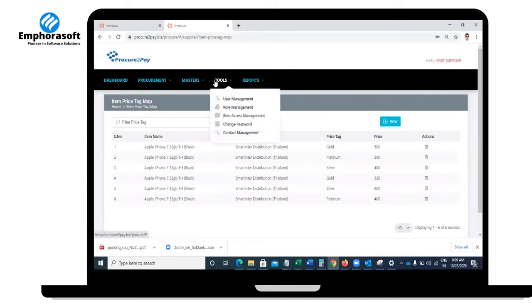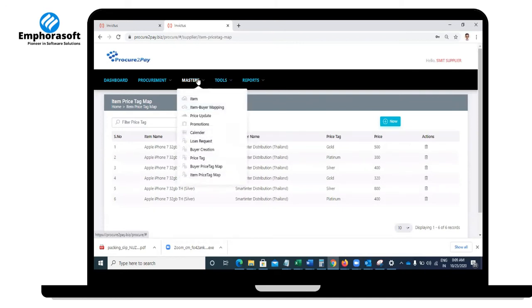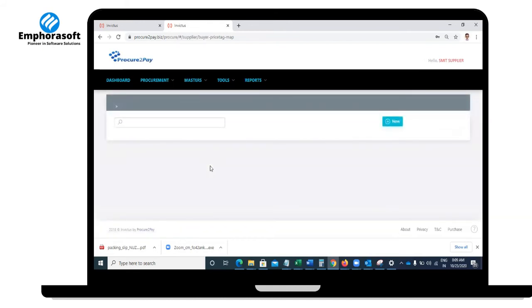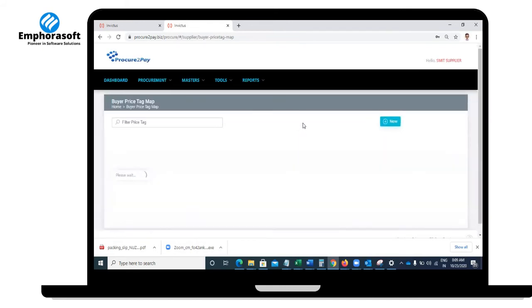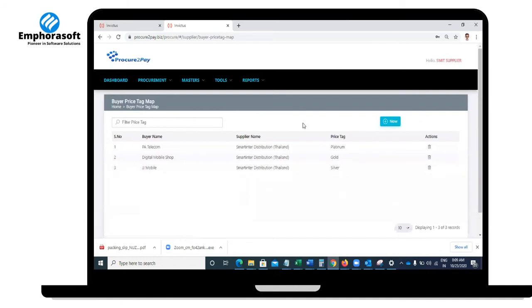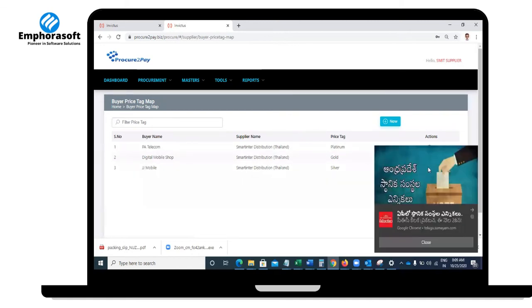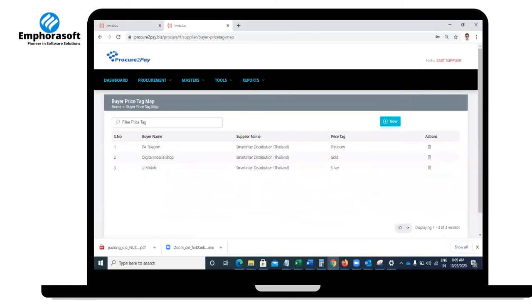So once you have a different set of prices defined for an item, then you go ahead and set up the classification. Okay, this customer is a gold customer, this customer is platinum, this customer is silver, like that. Once you set up the price tag at a customer level, from that time onwards you need not worry about prices. The system will take care of it: based on the item you selected and the price tag selected, it will give you the cost automatically.